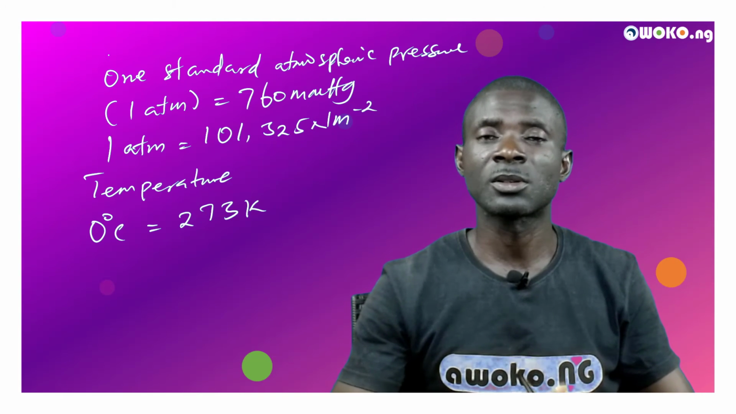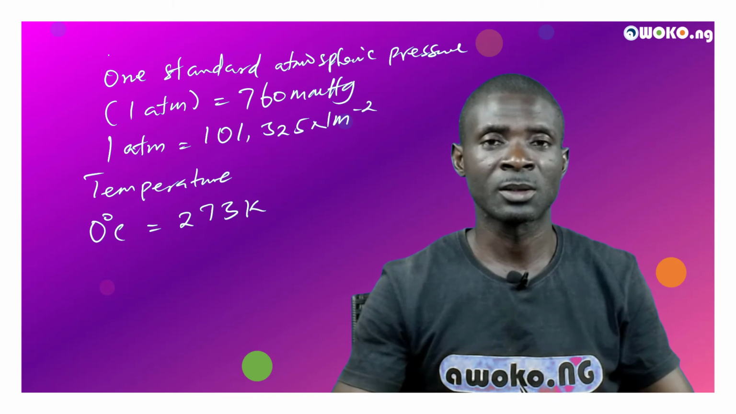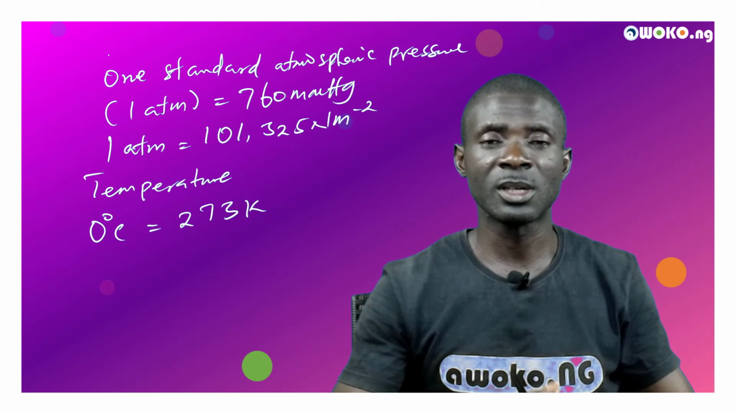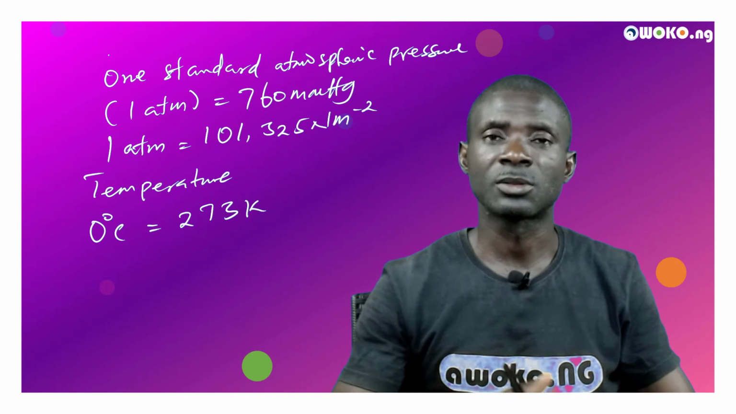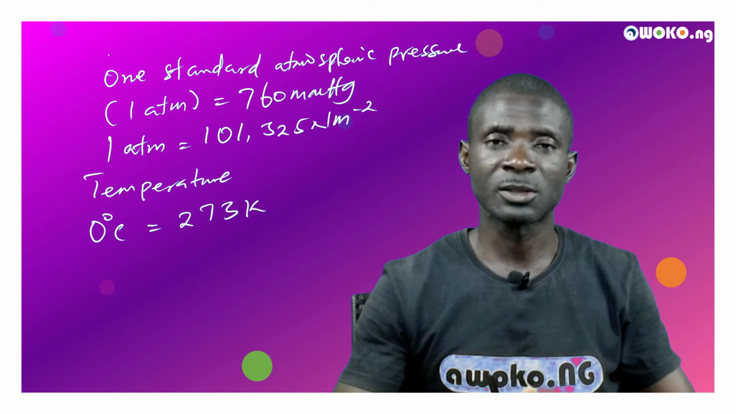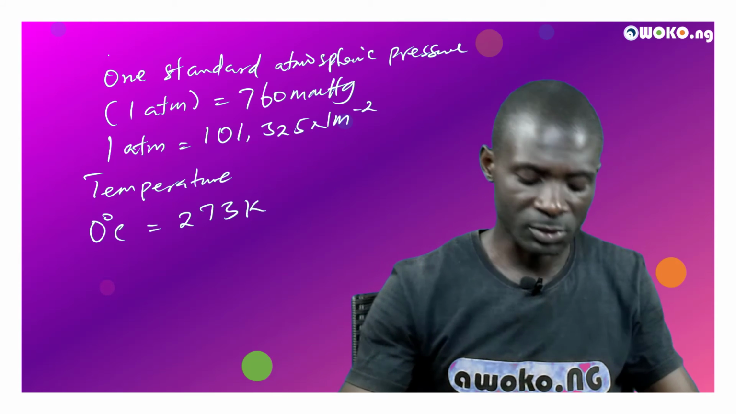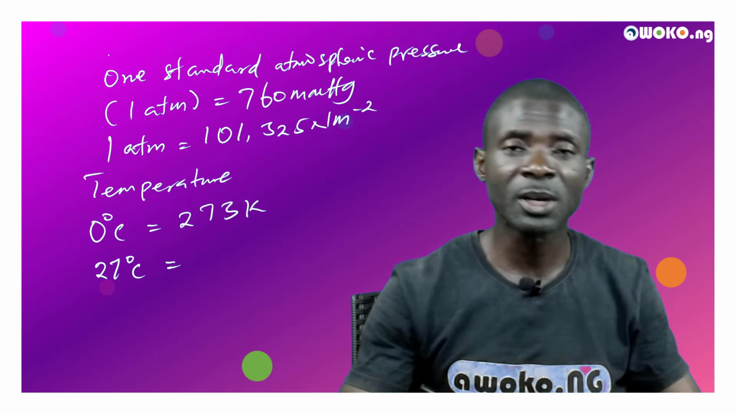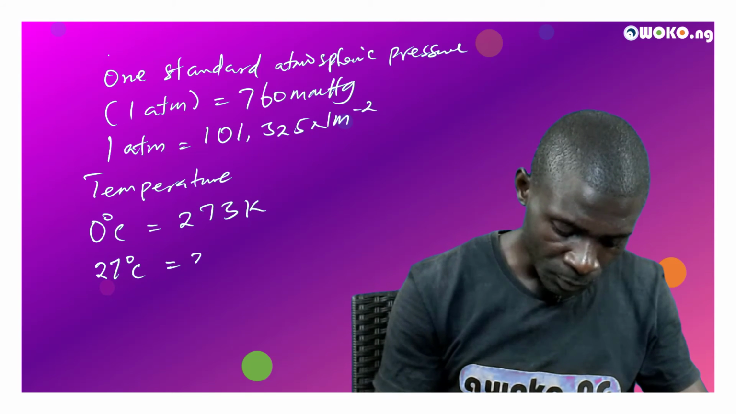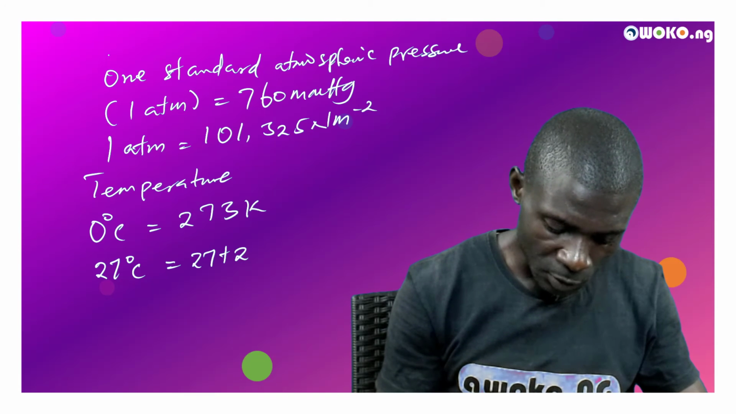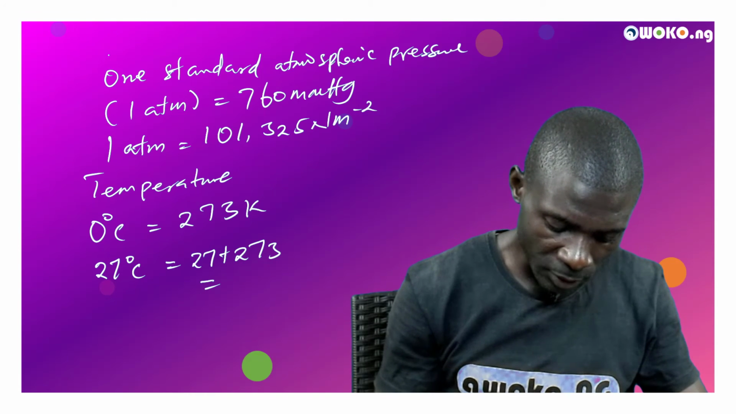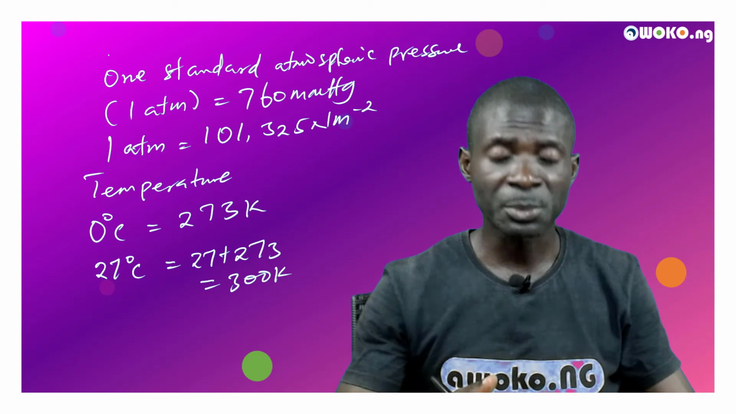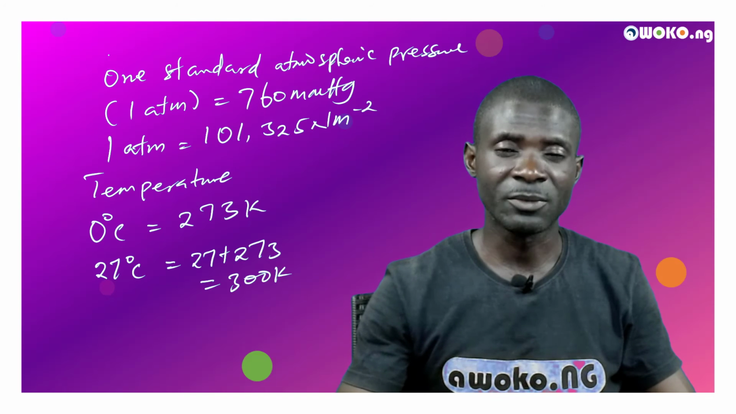In solving questions based on gas laws, it is important that we work with the standard unit, or the SI unit. So when the temperature is given to you in degrees Celsius, you convert to Kelvin by adding 273. If I have, for example, 27 degrees Celsius, you simply convert it to Kelvin by adding 27 plus 273. This will give us 300 Kelvin. So it is important to work with the standard unit of the different variables.